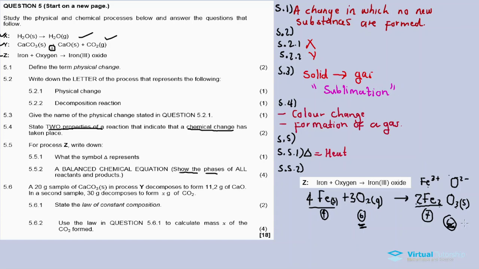You got a 20-gram sample of calcium carbonate in process Y that decomposes to form 11.2 gram of calcium oxide. In a second sample, 30 gram decomposes to form X gram of carbon dioxide. Now, 5.6.1, let's state the law of constant composition. Okay, let me erase here and answer 5.6.